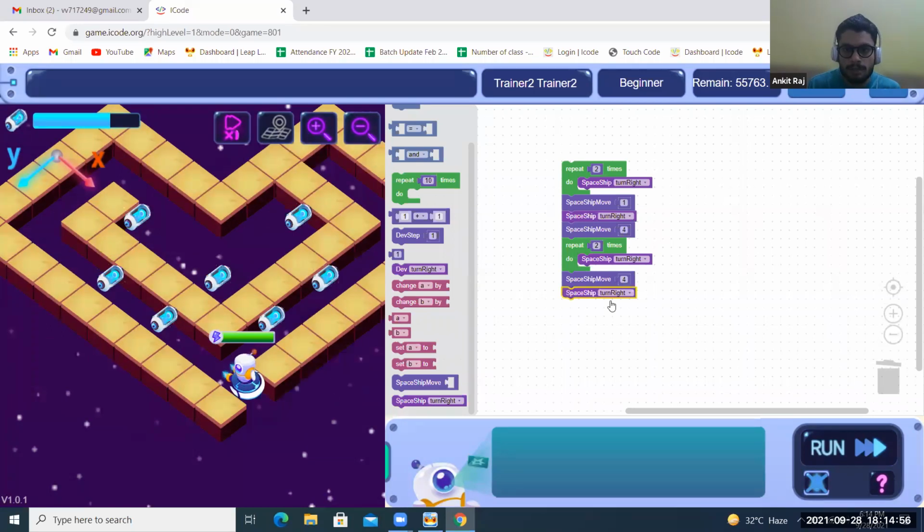Spaceship turn right, spaceship move 7 steps. Again he will turn right. One, two, 3 steps. Three steps in here. He comes over here. Again right. Okay. He turns right and moves one, 2 steps.